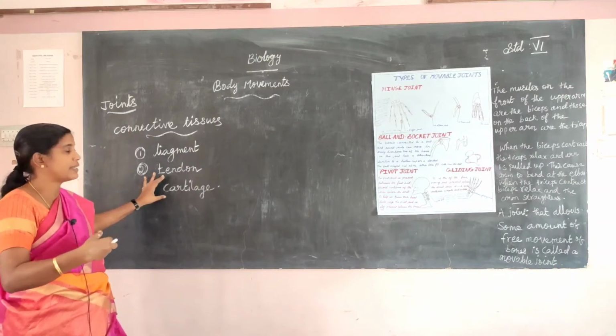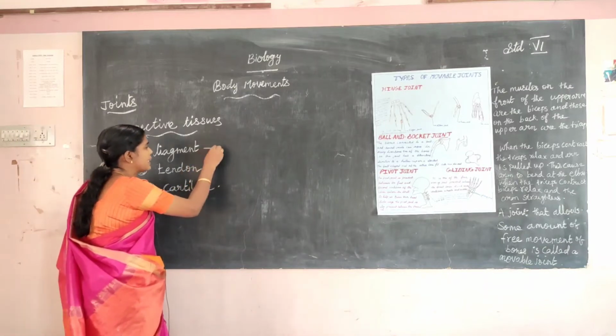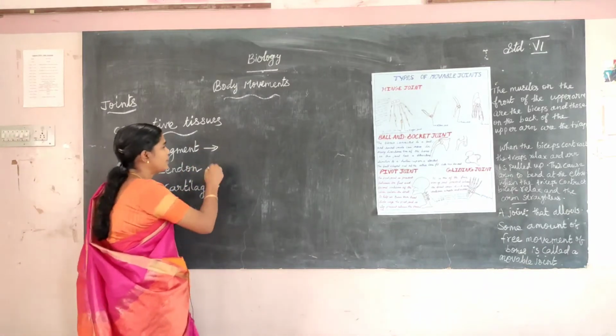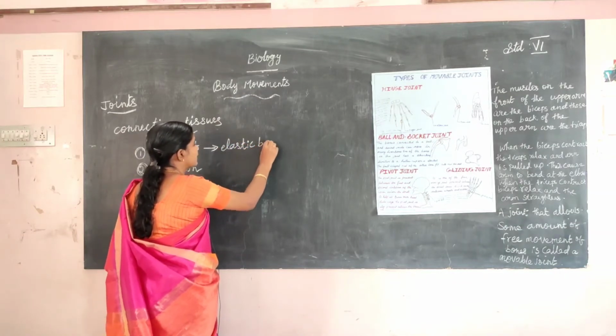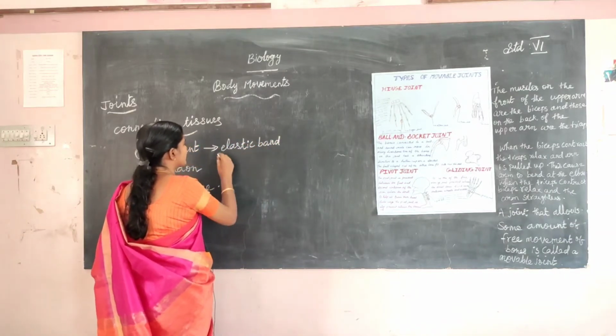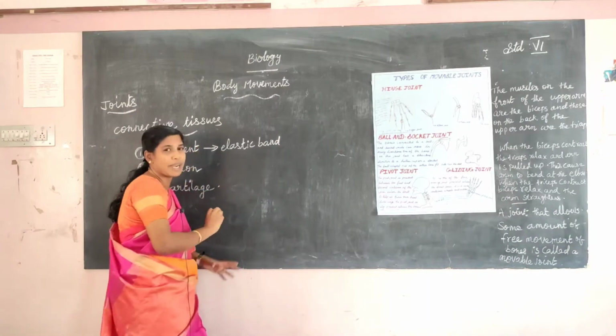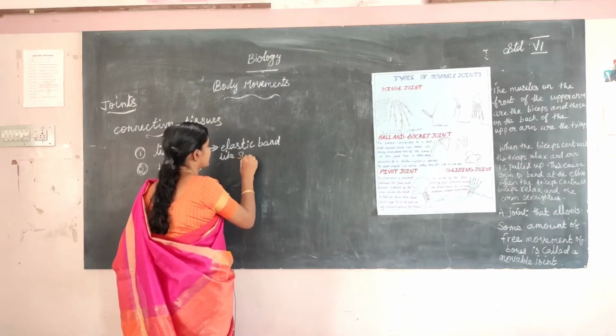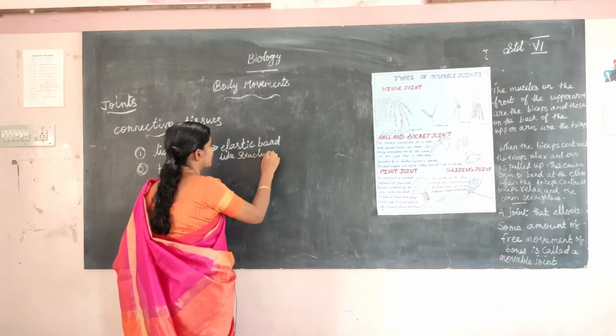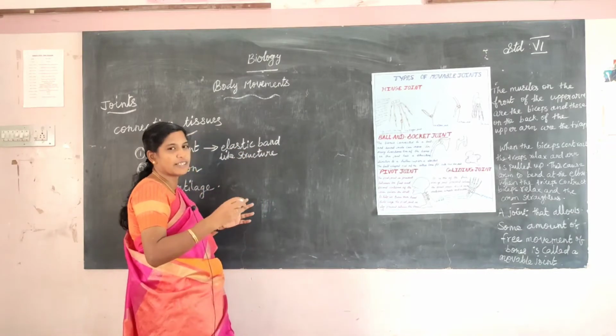At the end of the bone, which one is present? Cartilage. Ligament is an elastic band like structure. It is attached to the joints.